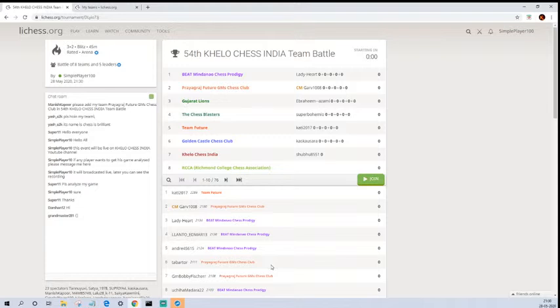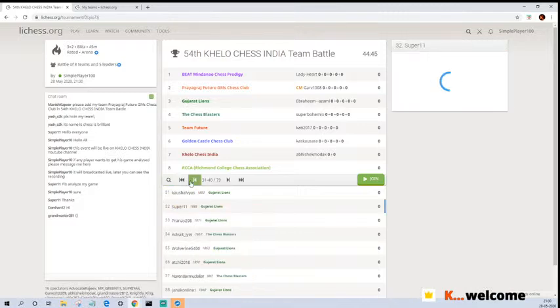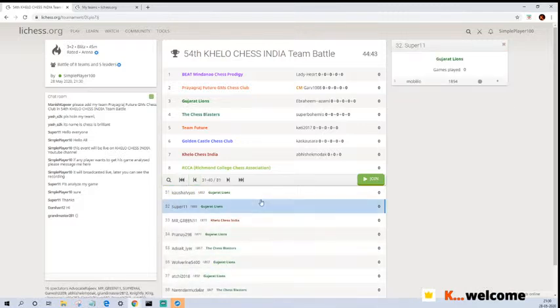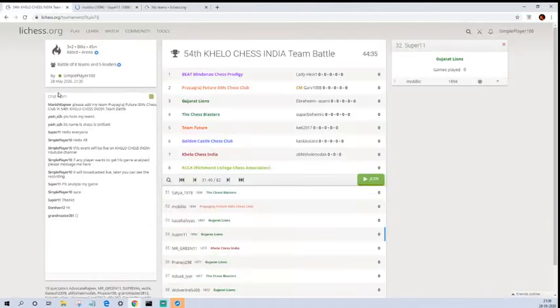Okay, so the tournament has begun. Let's see. We have to analyze Super 11's game. That's one of the requests from our tournament players. You can request as well, guys, if you want to analyze your game. So Super 11, let's just check if we can see Super 11 playing against Mobilio. Let's pick up his game. Okay, so here you can see in the comment section, he has asked us to take his game first. So you can see here, this is the comment. So similarly, you can also post, I'll take your game first.